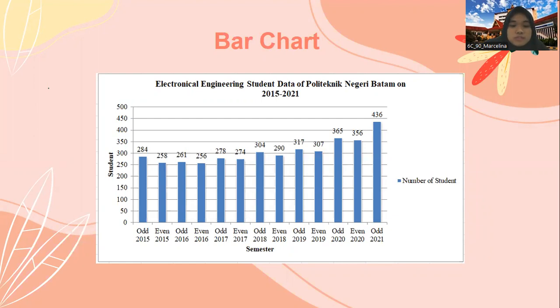Based on the facts set out by the table report, the number of college students in electronic engineering each semester is constantly increasing and decreasing, or we might say unstable. However, we might conclude that there is an increase in the number of students each year. For example, in the odd semester of 2019, it has 317 students, and the next year has 365 students.